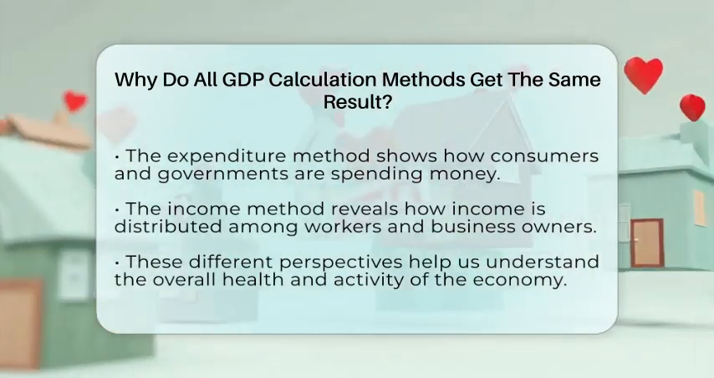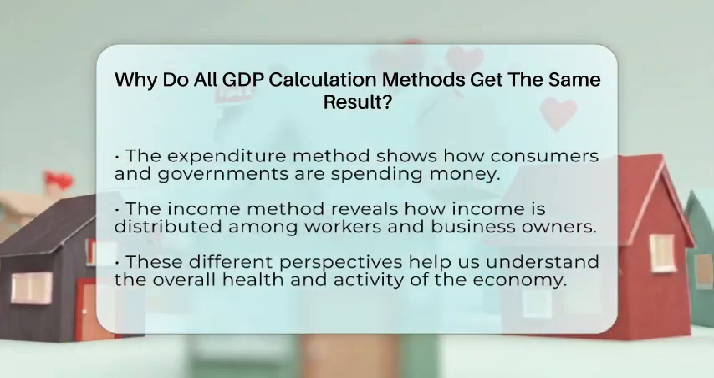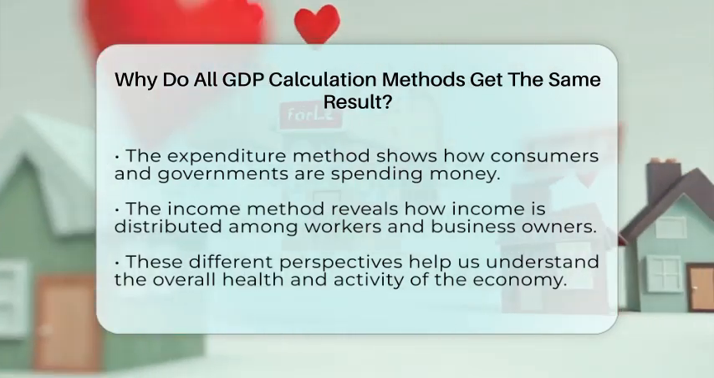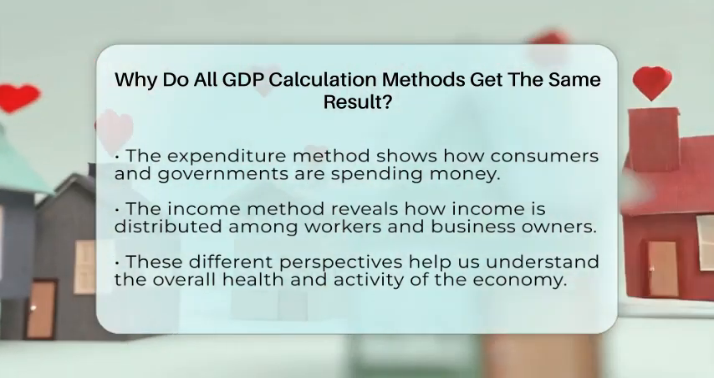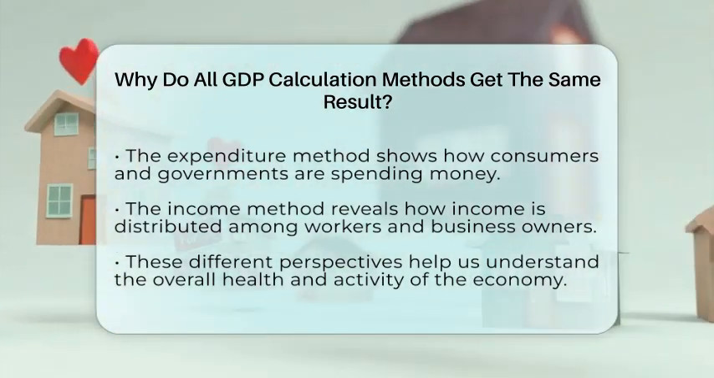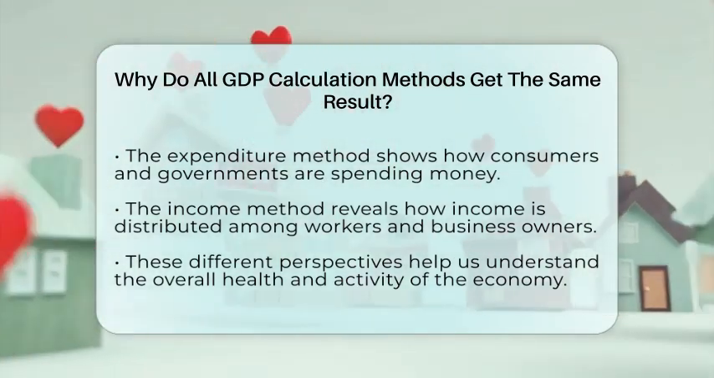Each method also gives a different view of the economy. The production method shows which industries are growing or shrinking. The expenditure method reveals how people and governments are spending money. The income method shows how income is divided among workers and business owners.